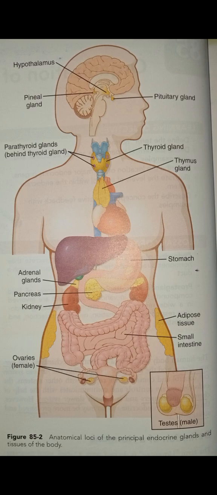Then corticotropin releasing hormone, CRH, that causes the release of adrenocorticotropic hormone. Okay, that's also a peptide. Then growth hormone releasing hormone, GHRH, causes release of growth hormone. That's also a peptide. Then next, growth hormone inhibitory hormone, GHIH, inhibits release of growth hormone.